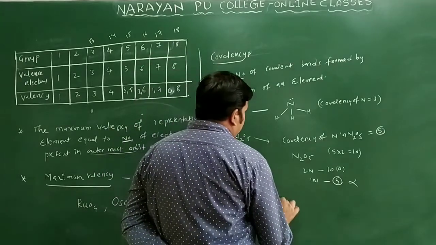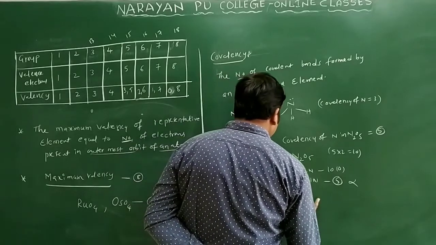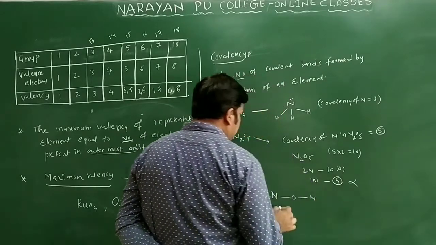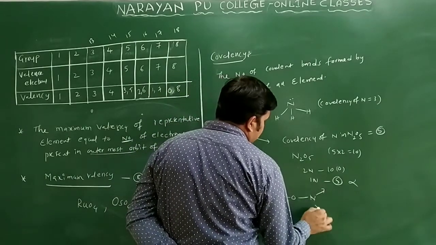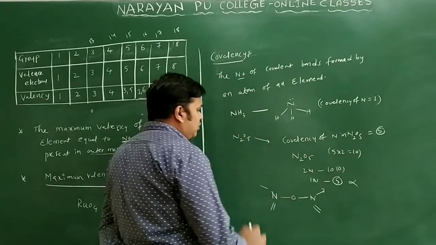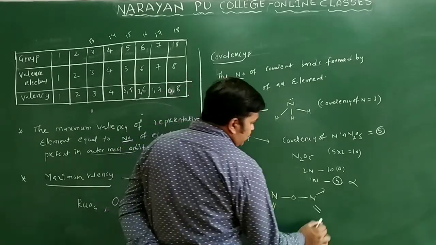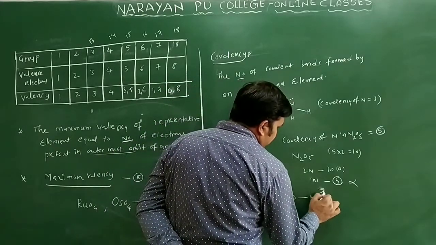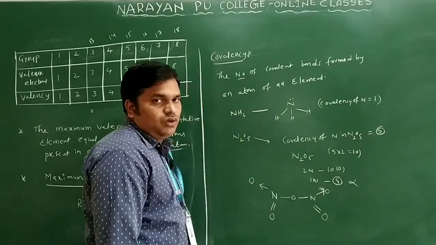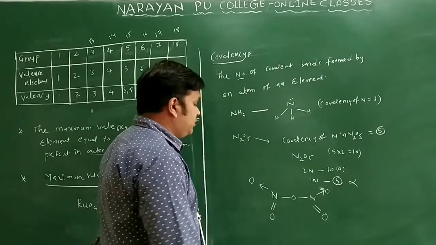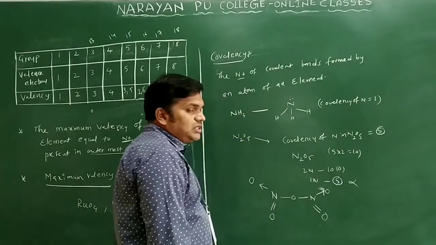Here nitrogen is there, and here we have one more nitrogen, with an oxygen between them. The remaining 4 oxygens are there: I will write 1 oxygen here, 1 oxygen here, and 1 more oxygen here. These are called dative bonds only. So to count here: 1, 2, 3, 4 and 5. You know each oxygen can form how many bonds?